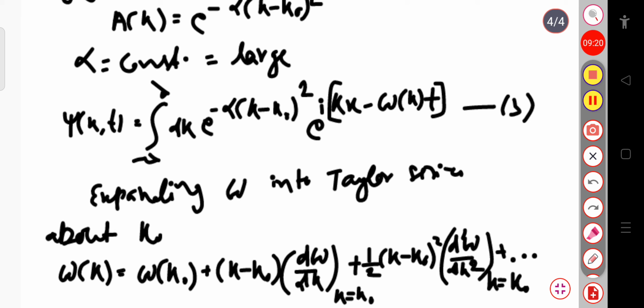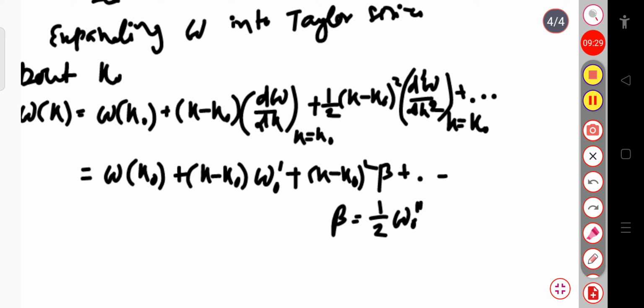this expression is dk exponential of minus alpha (k minus k naught) whole square into exponential of i(kx minus omega t). So in place of omega I have to write this expression.